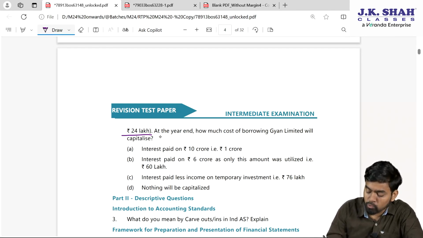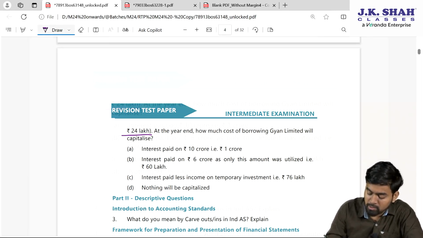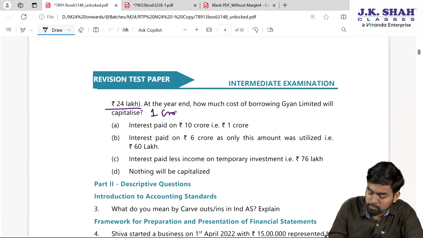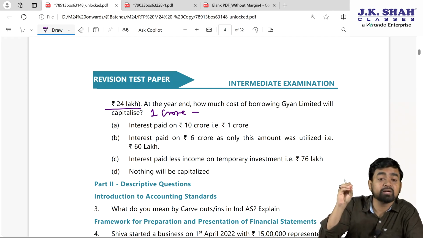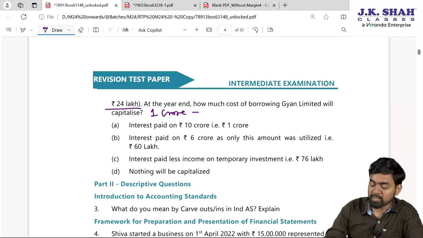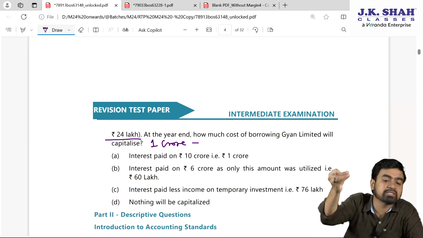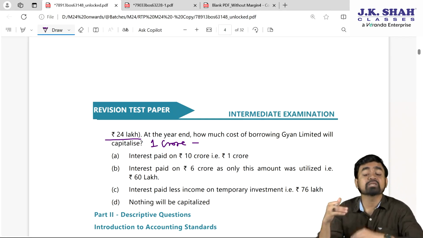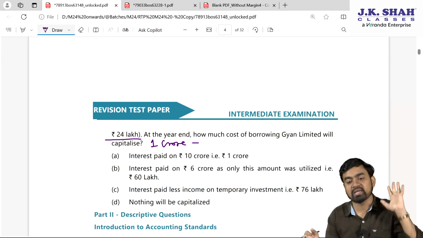It's very simple. Total interest cost is how much? 1 crore. Total borrowing cost minus income earned from temporary investment, because my construction will start after a few months. So till that time I have invested some amount in the FD. The borrowings amount I invested in FD.